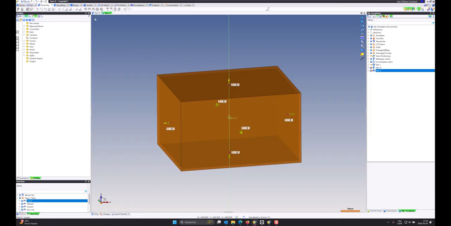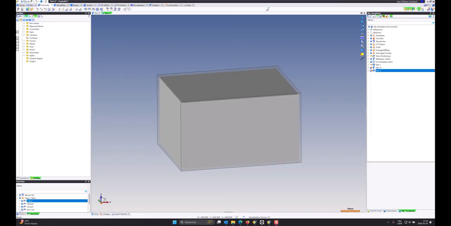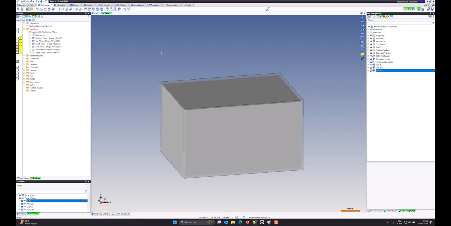Up to you. From here, now we have this part setup. You right mouse click on the part setup, and you can go to Other and create the positioning plane. This is automatically done, and the function is here. All you needed to do was create that.